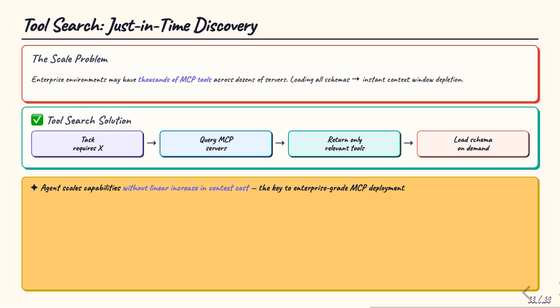In an enterprise environment, an agent might have access to thousands of MCP tools across dozens of servers. Loading the schemas for all of them would instantly deplete the context window. Claude Code solves this with just-in-time tool discovery. When the model encounters a task it can't solve with native tools, it queries the connected MCP servers for relevant tools based on the current context, loading schemas only for tools it actually needs. This allows the agent to scale its capabilities to thousands of available tools without a linear increase in context cost. It's the key to enterprise-grade MCP deployment.